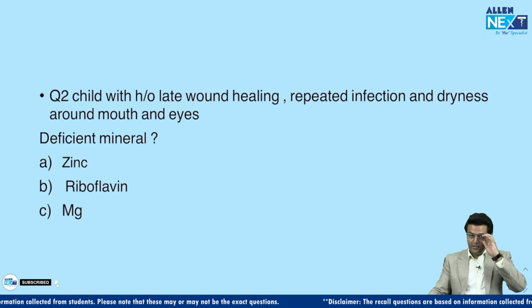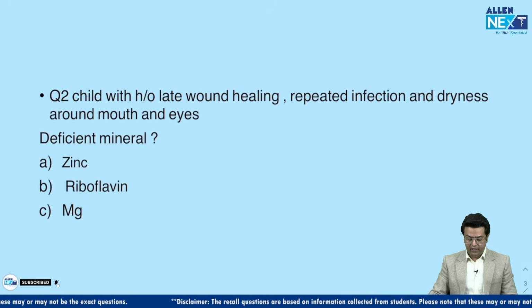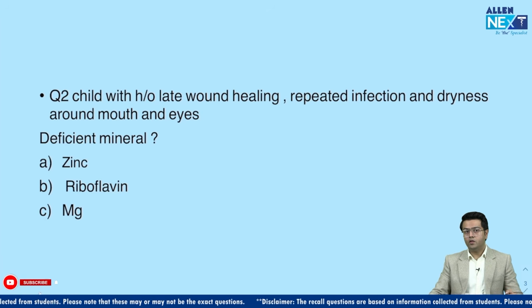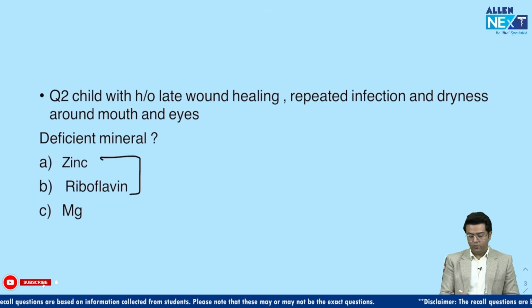Okay, so let's take the second question, number 2. Again, there was a child with a history of late wound healing, repeated infections, and dryness around the mouth and eyes. So what is the probable answer to that question? See, there were 2 options here, zinc and riboflavin.